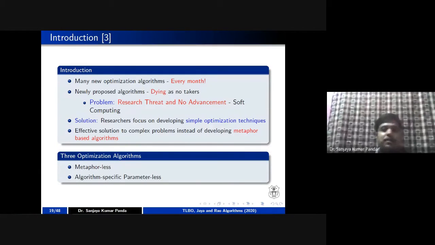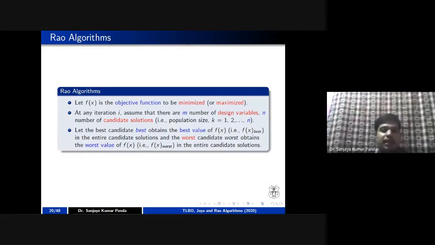In order to illustrate the Rao algorithm, again I will take a fitness function or an objective function. In this case, this objective function is f of x, which you need to minimize or maximize. And I am taking m number of design variables. As I mentioned in TLBO, design variables are nothing but the subjects, and n is nothing but the population size. Population is nothing but the number of students you have.